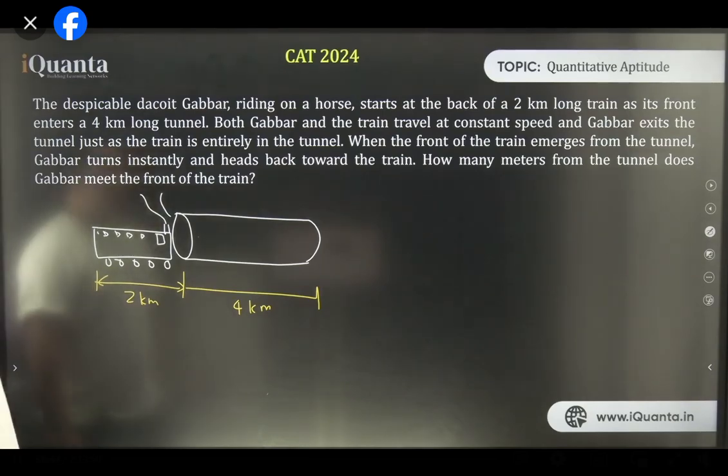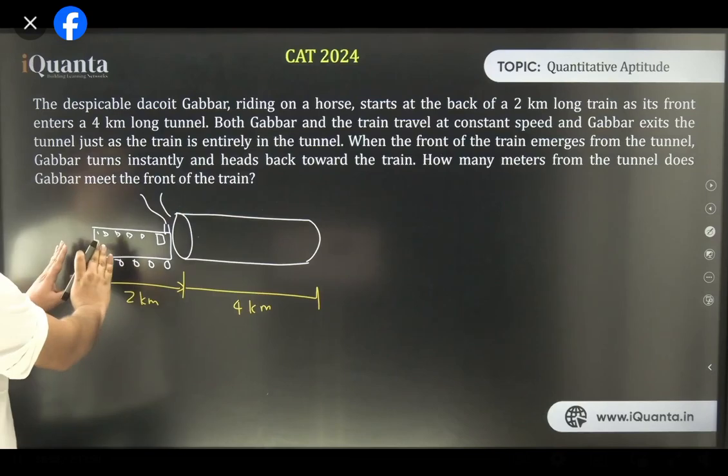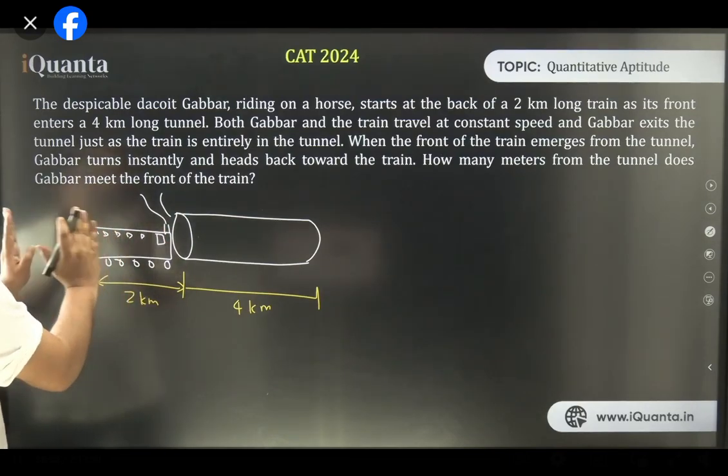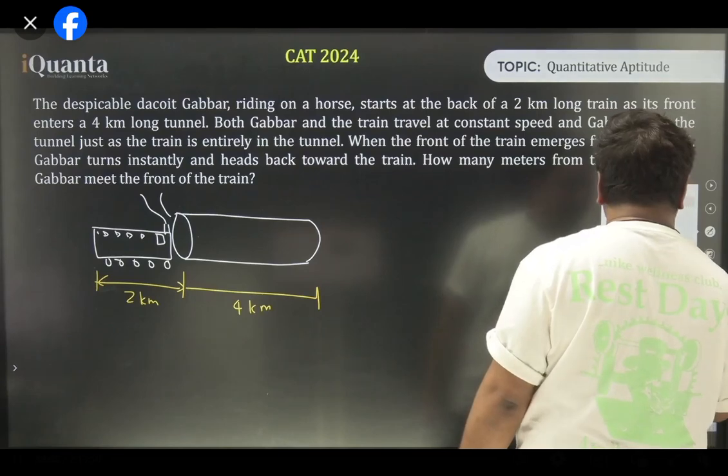It says the despicable dacoit Gabbar, riding on a horse, starts at the back of a 2-kilometer train as its front enters a 4-kilometer long tunnel. So the moment it starts entering, Gabbar starts following the train.